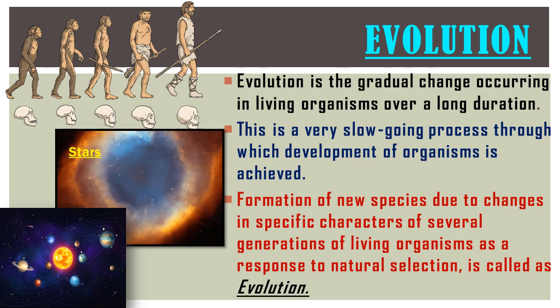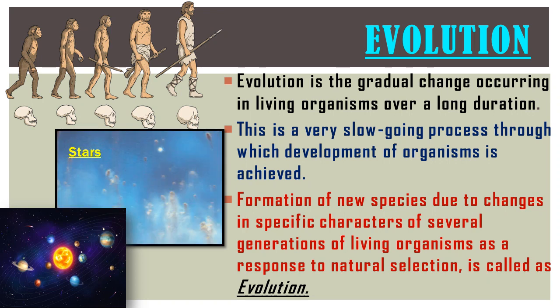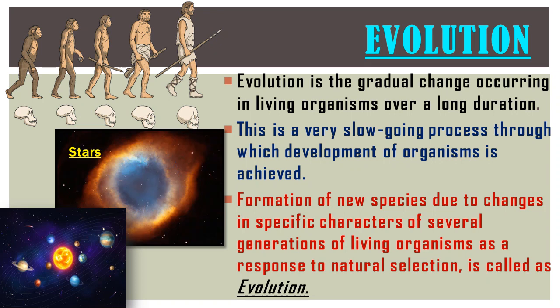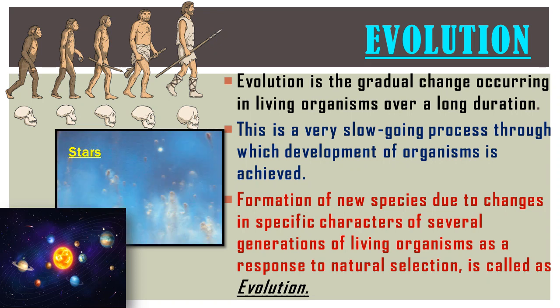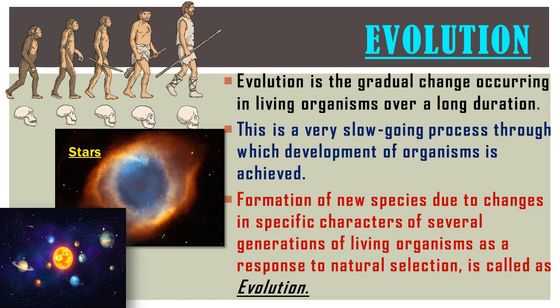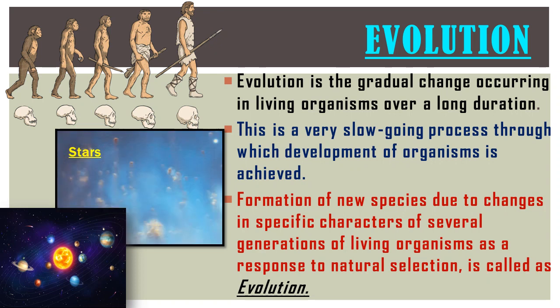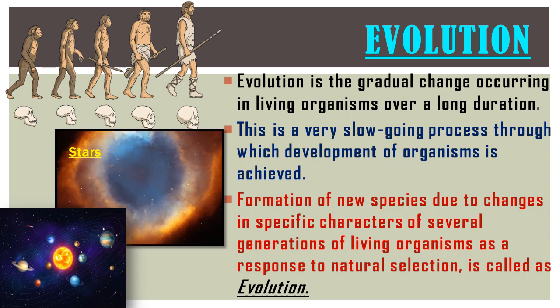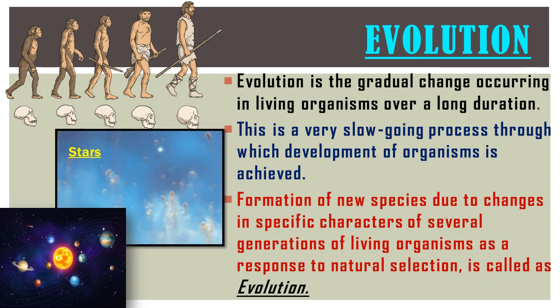Here we can again take the example of a human being, that is, the formation of a well developed human being from an older organism, that is, ape-like animals. It takes many years, and it involves several generations of living organisms as a response to natural selection. Natural selection is one of the theories of evolution. That means the organisms which can survive in any circumstances, evolution will take place only in those organisms.